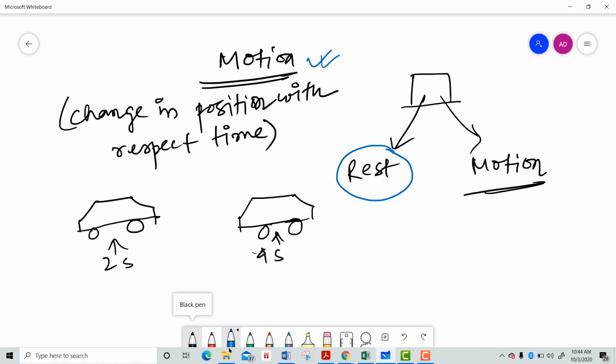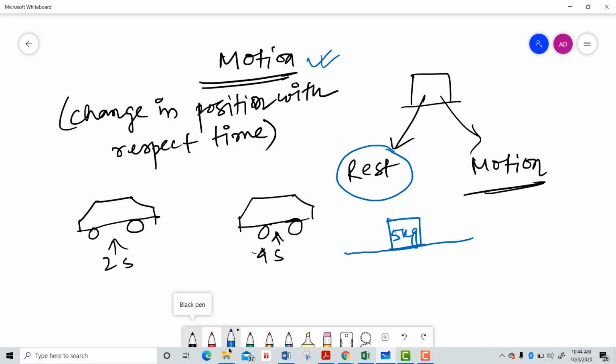Now, by rest condition I mean suppose there is a wooden block with a mass of 5 kg kept on a surface. That means with respect to time the object is not changing its position. The object is fixed at a particular point. This is about its rest condition.